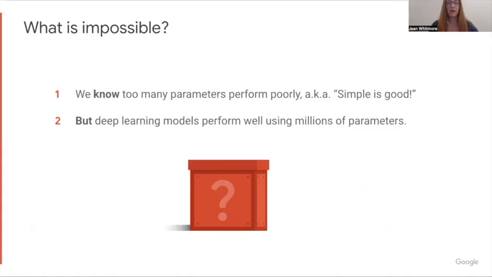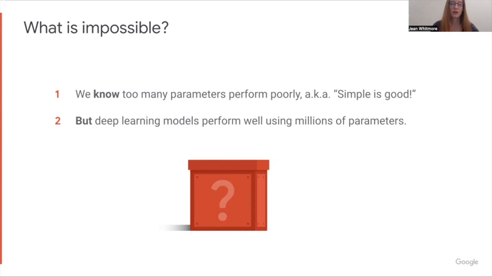Let me back up one moment and describe better what is impossible, in case to some people the success of deep neural nets seems natural at this point. So in statistical learning theory, we know that too many parameters perform poorly. The motto would be simple is good. Despite knowing this, people discovered that deep learning performs well using millions, sometimes even billions and trillions of parameters. That is the impossible phenomenon.